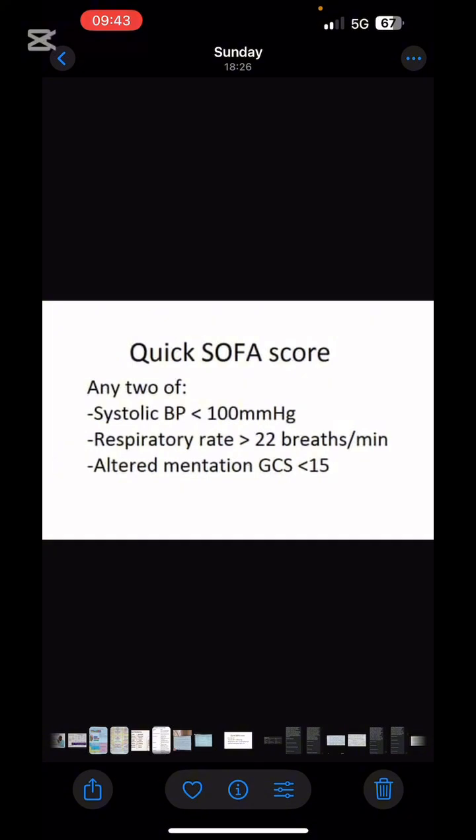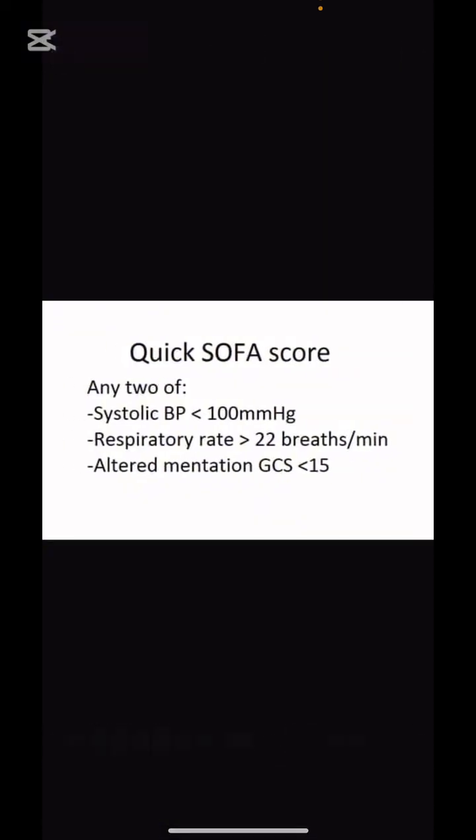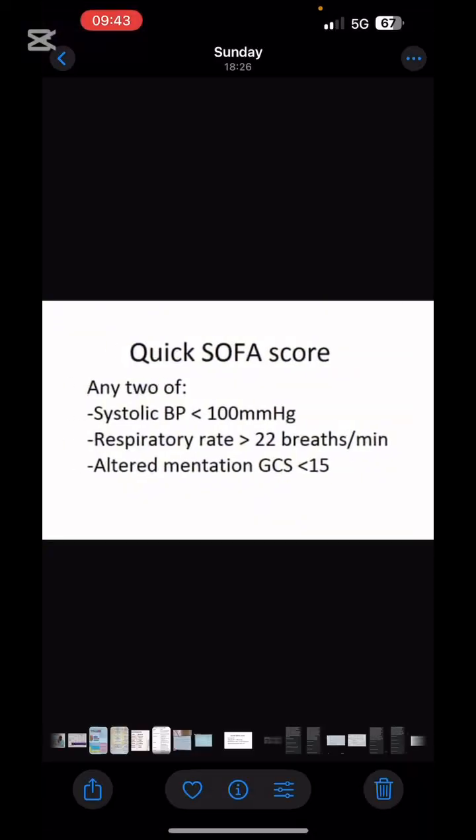Systolic BP can be less than 100 mm of Hg, respiratory rate more than 22 breaths per minute, altered mental status by the Glasgow scale, which will be less than 15. Any two are present in the patient. What is the sign? Sir, quick SOFA is positive and the patient is deteriorated with sepsis.